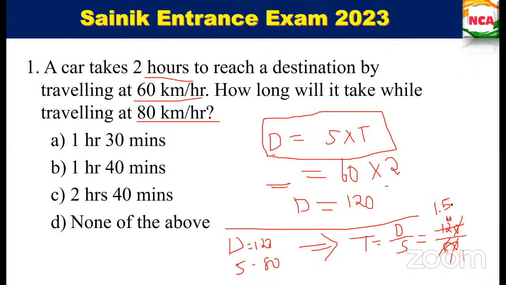Okay? Is this clear now what I'm saying? This is not 1 hour 50 minutes. Don't make a mistake in this. 1.5 hours means it is 1.5 hours. It is not 1 hour 50 minutes. You can't take like that. 1.5 in the case, it is 1.5 hours. Is this clear now?